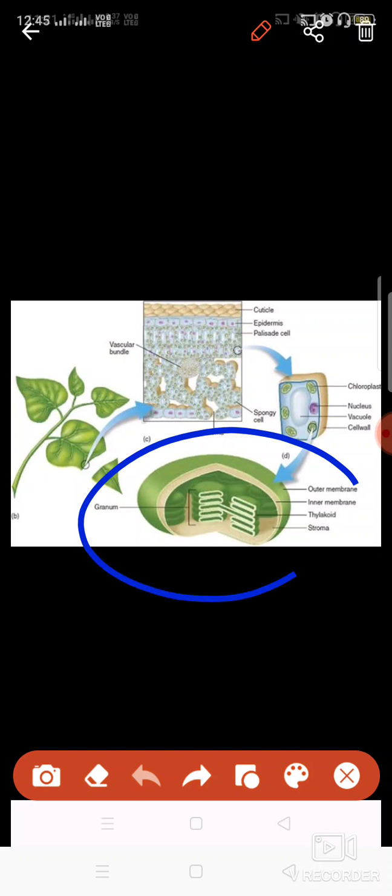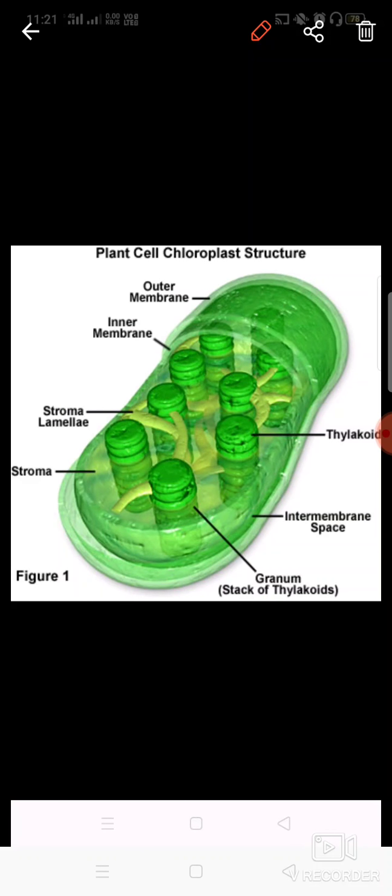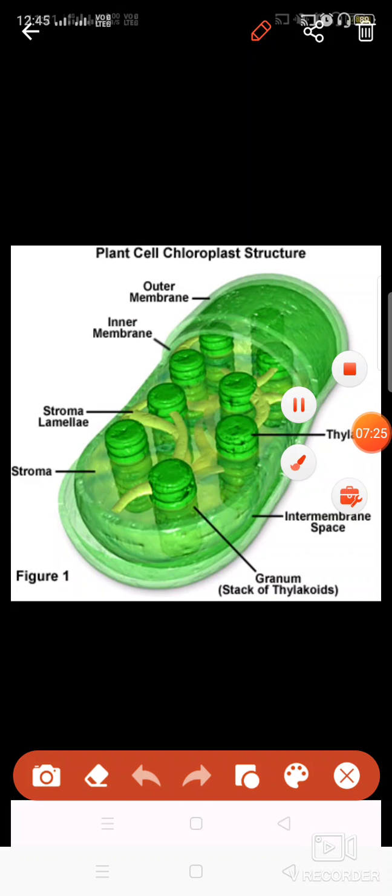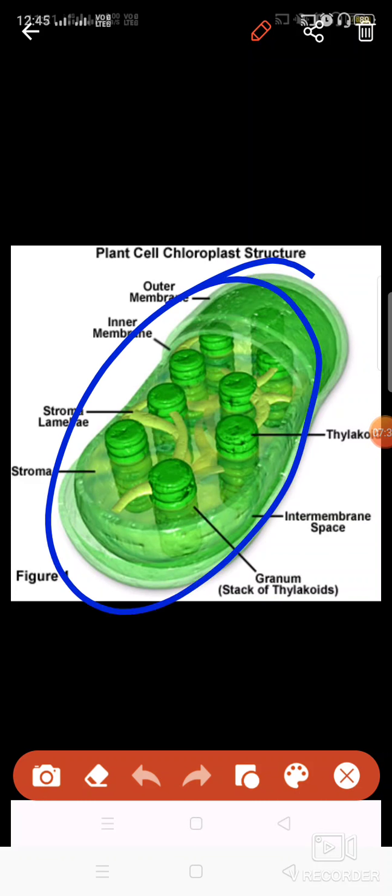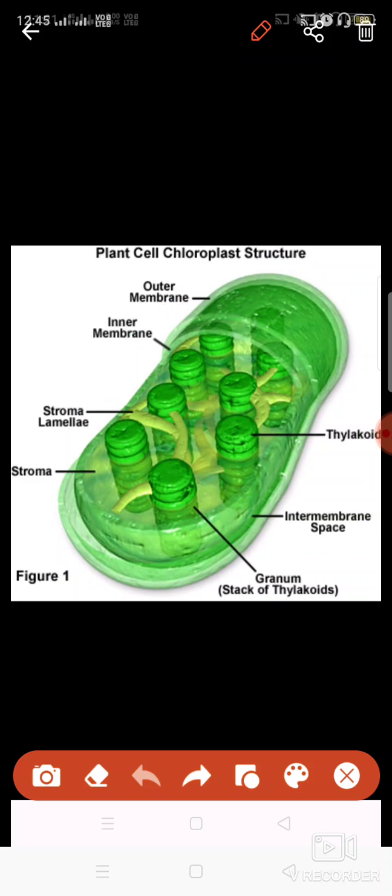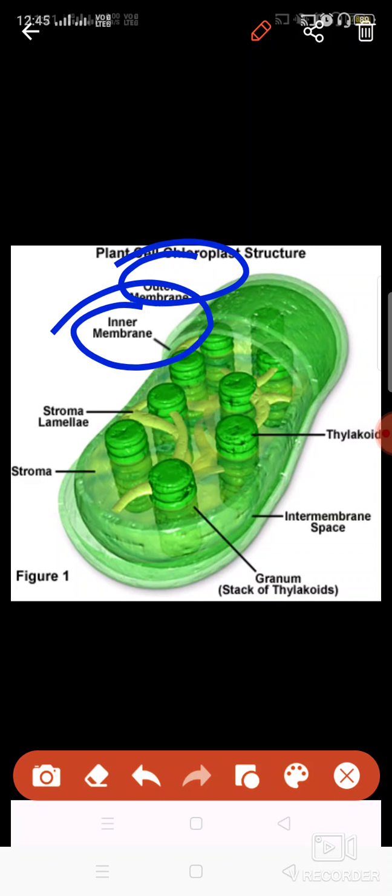Then it is actually chloroplast, which is again a double membrane bound structure. Now you see, this is chloroplast. Okay, so this chloroplast is having two boundaries, double membrane. Like mitochondria, it is again a double membrane structure, the outer membrane and the inner membrane. Between these two membranes, you will find one intermembrane space which is filled with the cytosol.